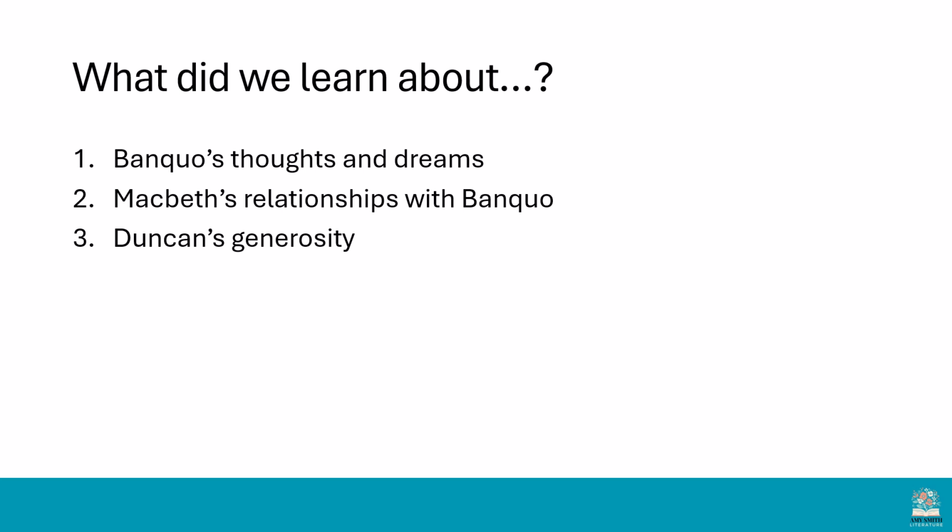And then the third thing, Duncan's generosity. Well, he's given Macbeth money, he's given Lady Macbeth a diamond. This is really emphasising his benevolence and reminding us that Duncan is not the kind of king who should be killed. He should be let to reign because he's a good king, a kind king, and he deserves to keep the throne.